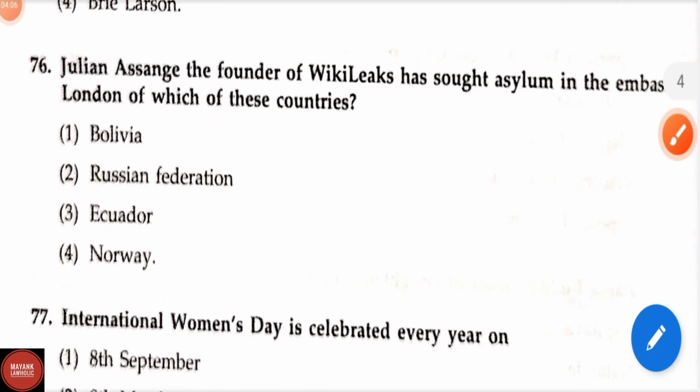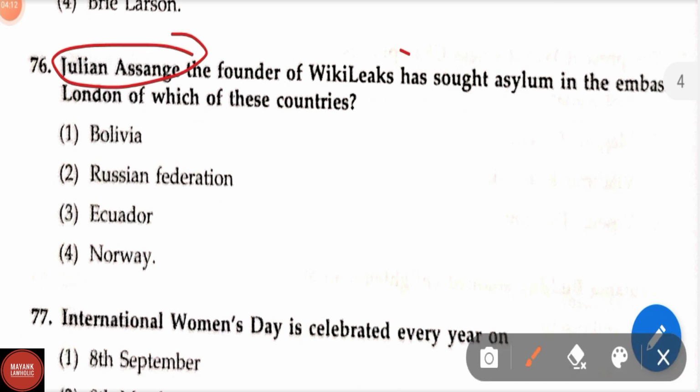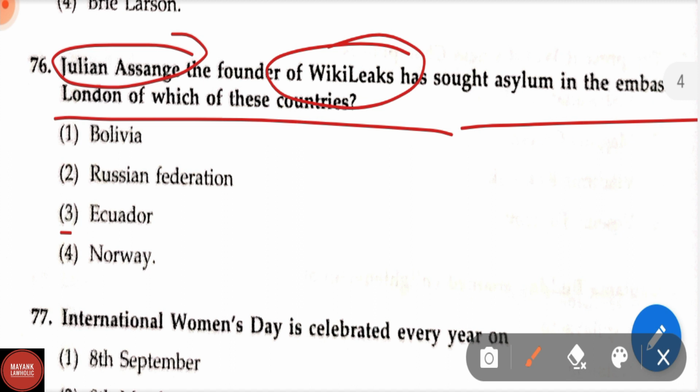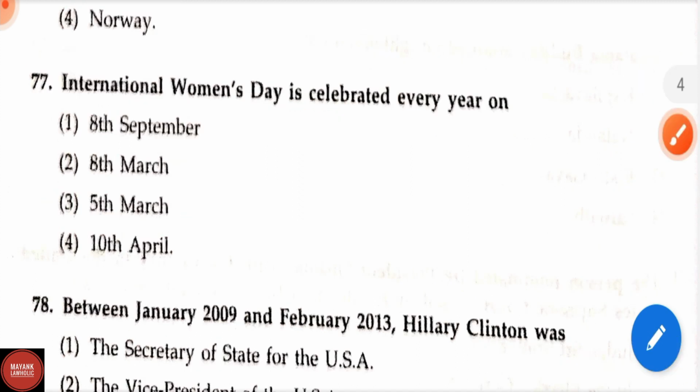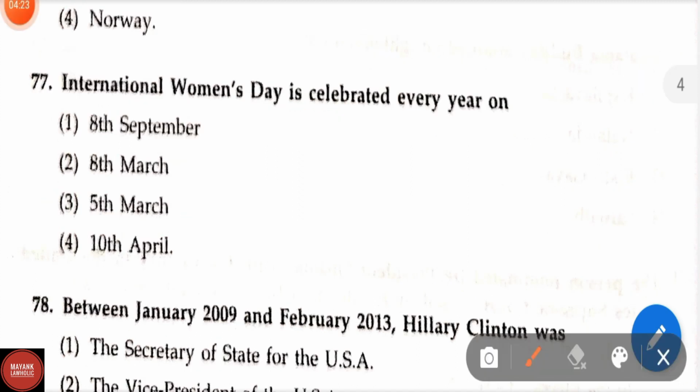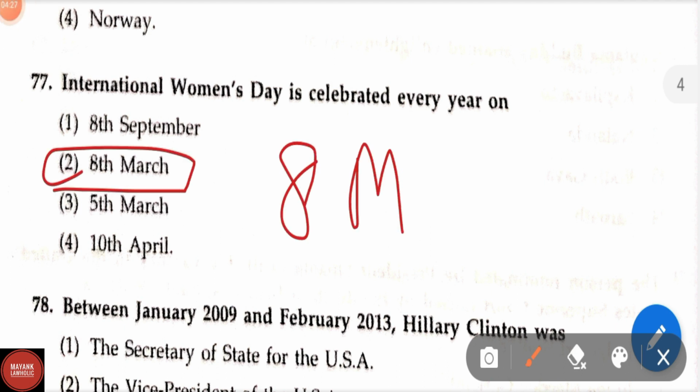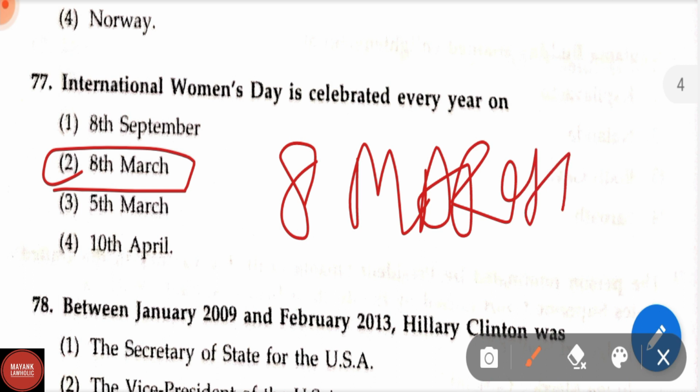Now let us see the question number 76. Julian Assange, the founder of WikiLeaks, has sought asylum in the Embassy of London of which of these countries? Correct answer is Ecuador. International Women's Day is celebrated every year on, that is 8th March. On 8th March, International Women's Day is celebrated every year.